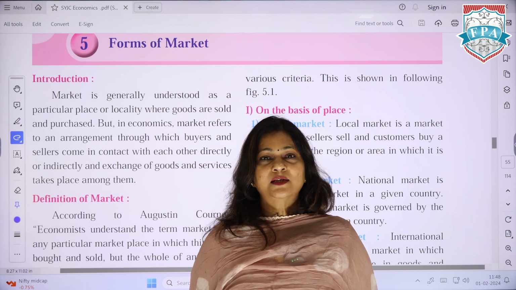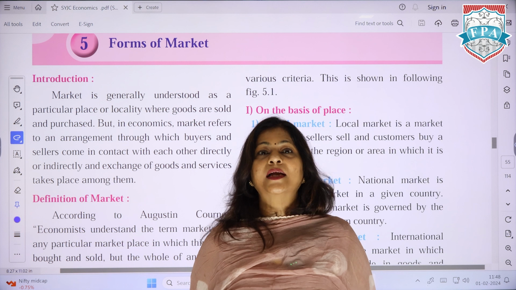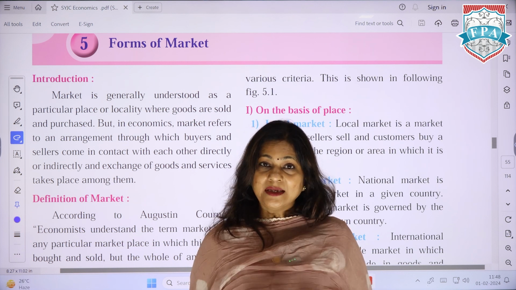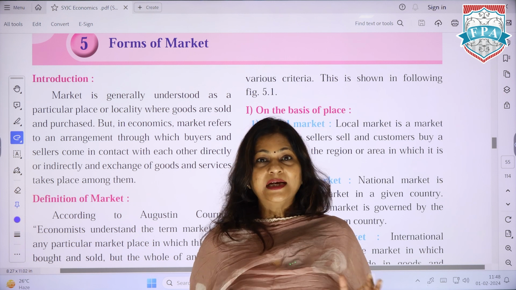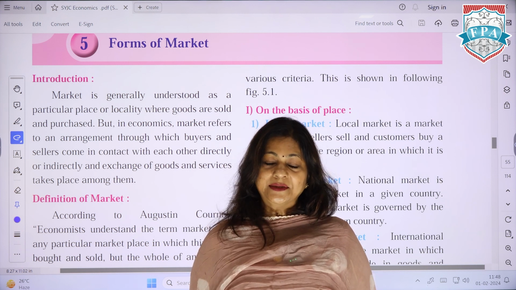In the last class, we had a discussion on forms of market. At that time, I did not use the text material. I gave you an idea as to what market is all about. Today, we'll be using the text material.